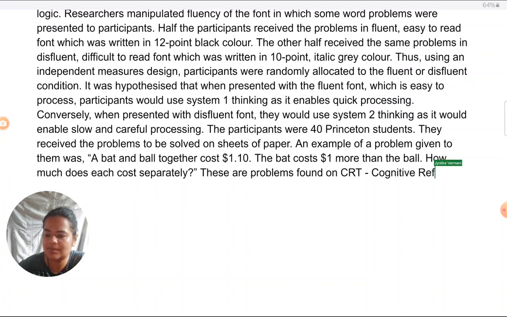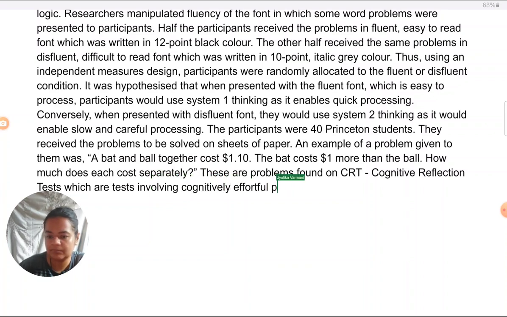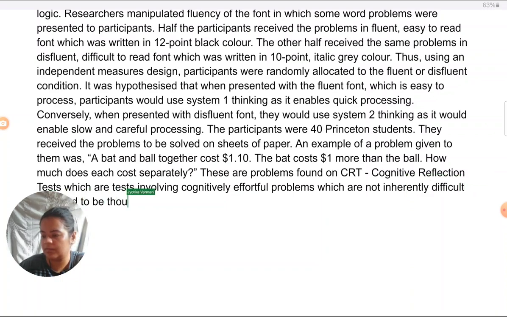You cannot assume the examiner to know everything. So these are problems found in the cognitive reflection tests, which are tests involving cognitively effortful problems which are not inherently difficult but need to be thought about carefully while answering.